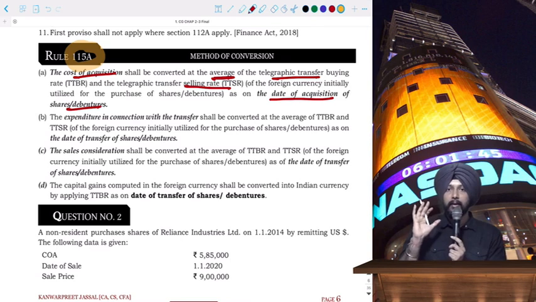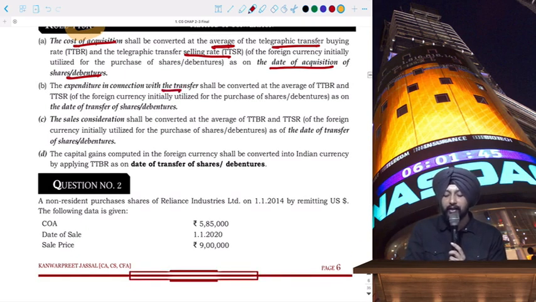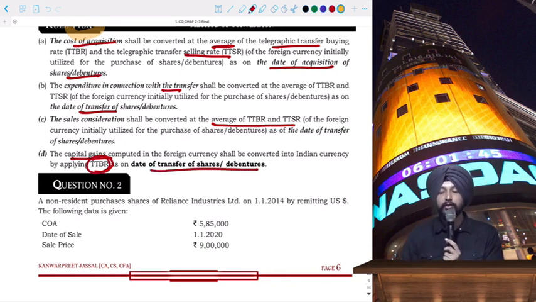This is very simple. For the shares purchased or debentures purchased, take the rate on the date of acquisition and take the average of TTBR and TTSR. TTBR, telegraphic transfer buying rate, TTSR, telegraphic transfer selling rate. In connection with the transfer, we will take average of TTBR, TTSR on the date of sale, on the date of transfer. For sales consideration, again, we will take the average of TTBR and TTSR, but capital gain should be taken by applying TTBR on the date of transfer of shares or debentures.